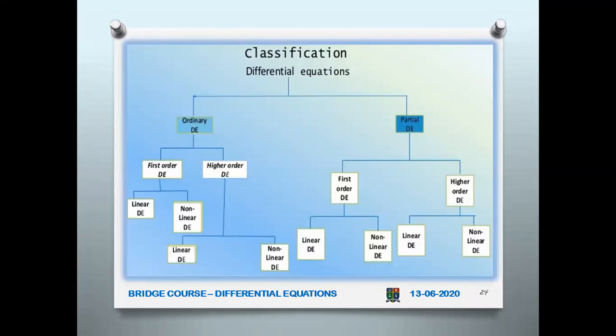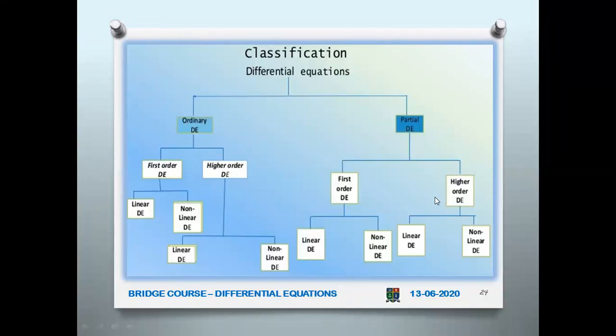Okay. And further classification, actually we are here. You can see that differential equation is divided into two, and ordinary differential equation is further divided into two: first order and higher order differential equation. Under first order, you have linear differential equation and non-linear differential equation. And again, higher order you can divide into linear and non-linear. And in partial differential equation also, you can classify similarly, that is first order differential equation and higher order differential equation.